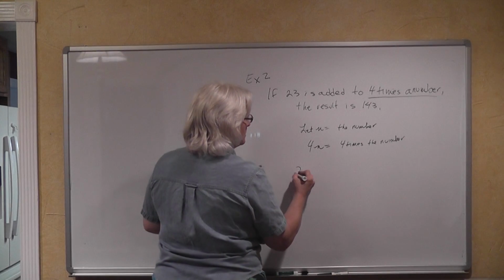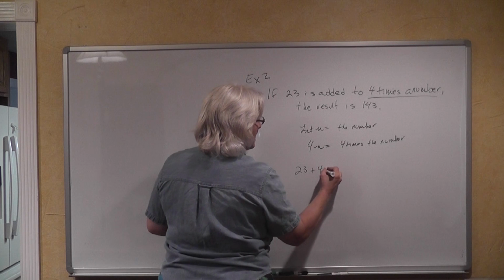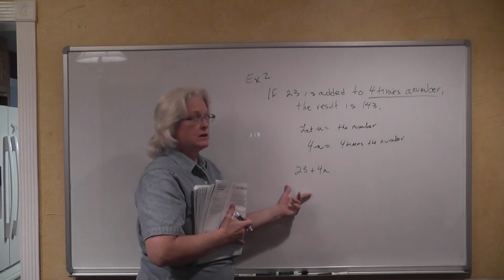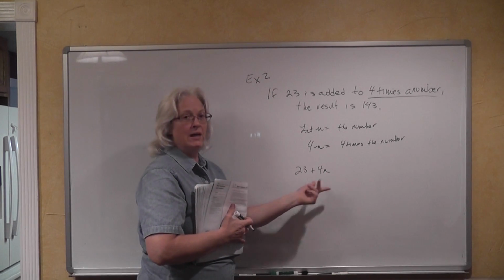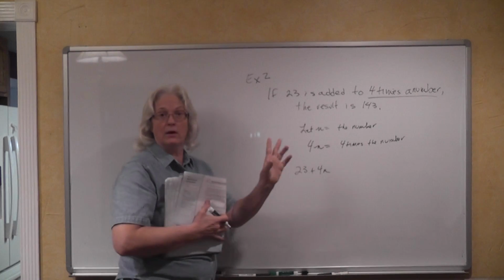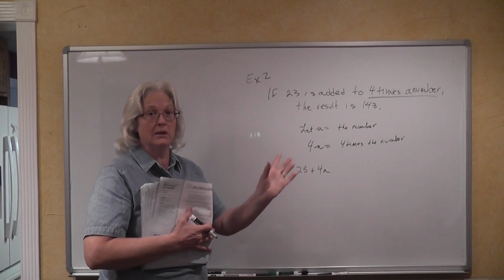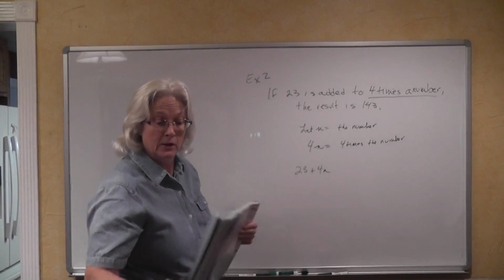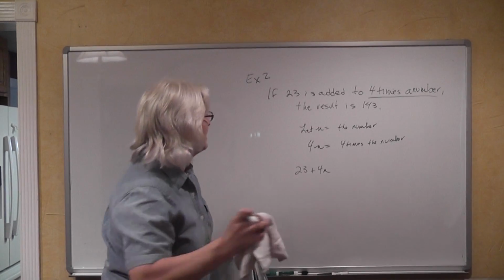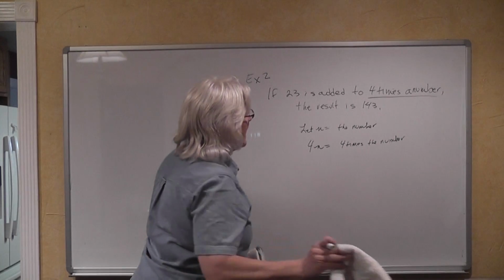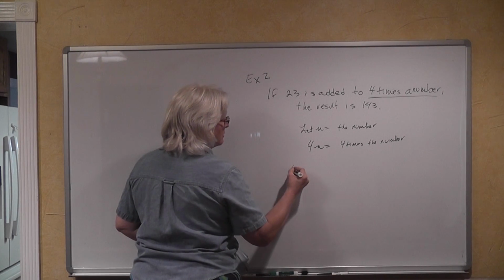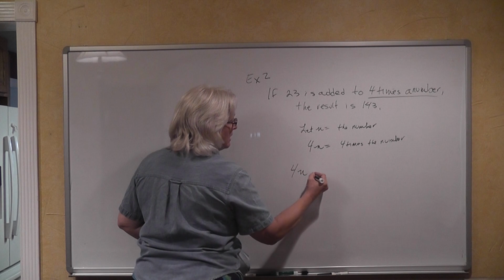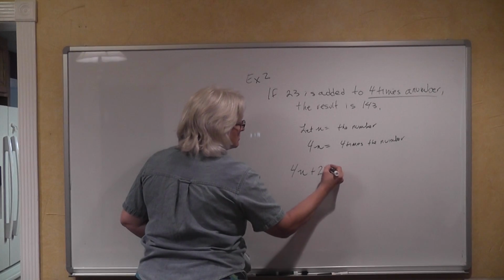So we're not going to say 23 plus 4n, because this says 4n is added to 23. Now, even though I said addition is commutative, it means the same front and back, I want you to literally translate from your English into your algebra. So we're going to add 23 to 4 times the number. So we have 4n plus 23.